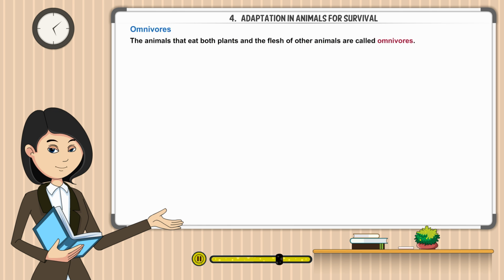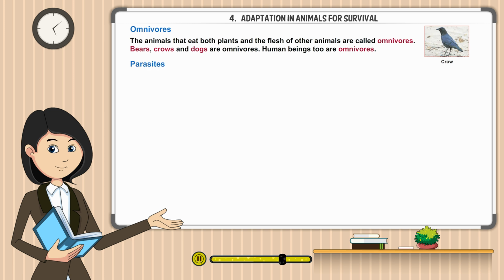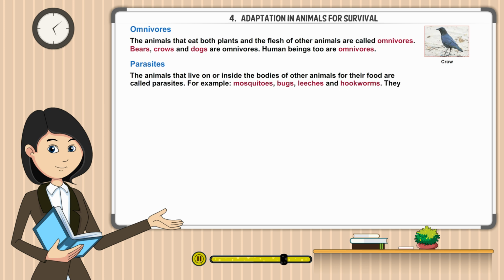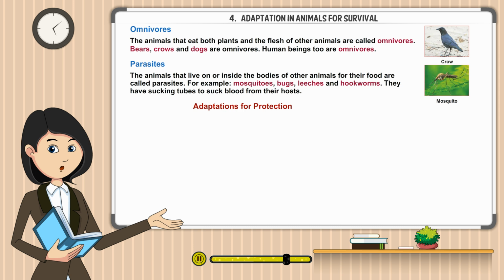Omnivores. The animals that eat both plants and the flesh of other animals are called omnivores. Bears, crows, and dogs are omnivores. Human beings too are omnivores. Parasites. The animals that live on or inside the bodies of other animals for their food are called parasites. For example, mosquitoes, bugs, leeches, and hookworms. They have sucking tubes to suck blood from their hosts.